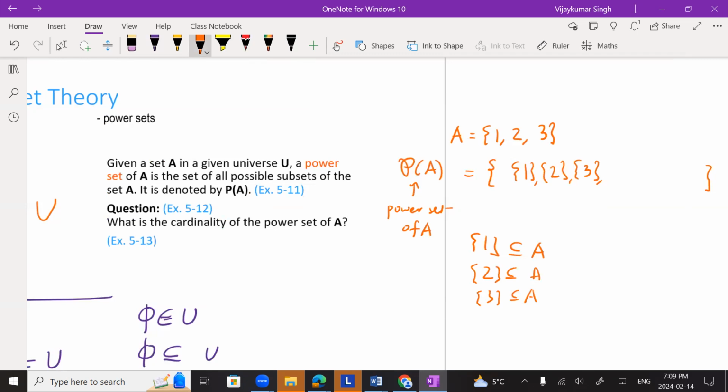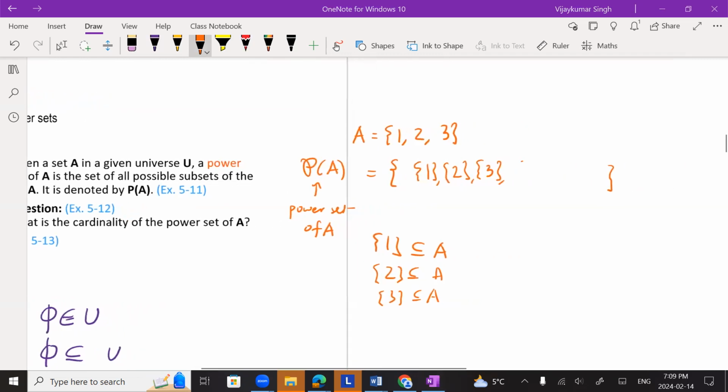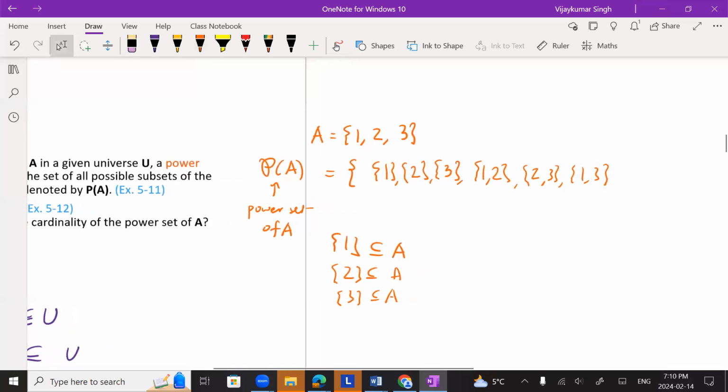Now, what are all the sets of size 2? Anyone? {1, 2}, then {2, 3}, {1, 3}, and that's all. Do you agree? Now let's go for all the sets of size 3. {1, 2, 3}. There's exactly one set. Do you agree? Then there is one more set which is not here, which is the empty set. The empty set is a subset of all sets, right?